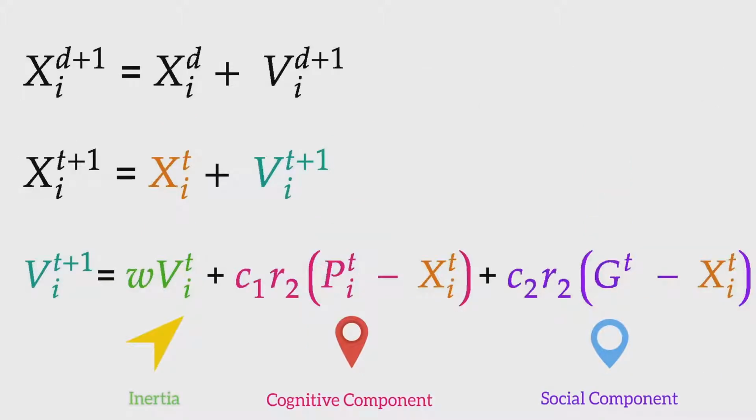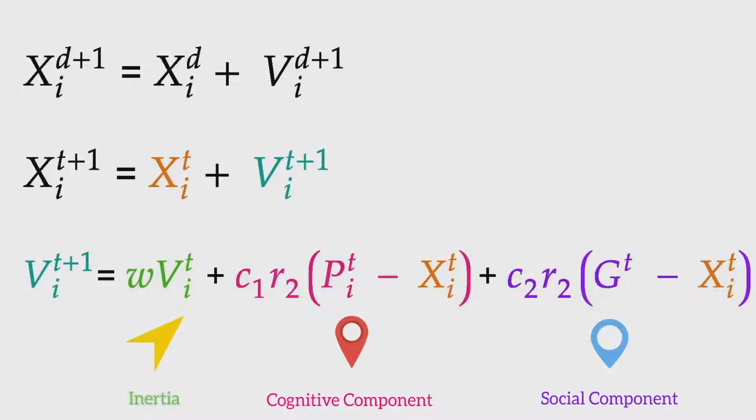By calculating the next iteration's velocity, the next iteration's position can also be found by the relation shown on the screen. By using the velocity at the current iteration, we can calculate the position in the next iteration. As there are multiple particles moving through the design space, to update their position and velocity, two vectors are considered. The position vector describes the position of the particle while the velocity vector describes the direction and movement intensity. Both of these vectors are updated in each iteration of the algorithm.